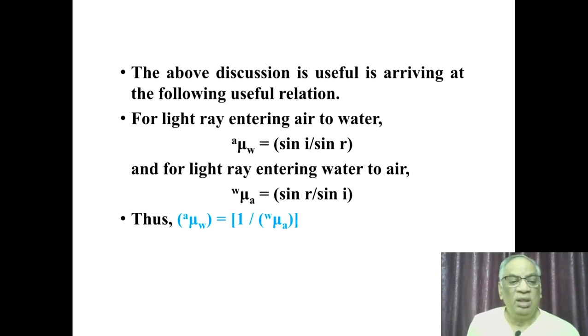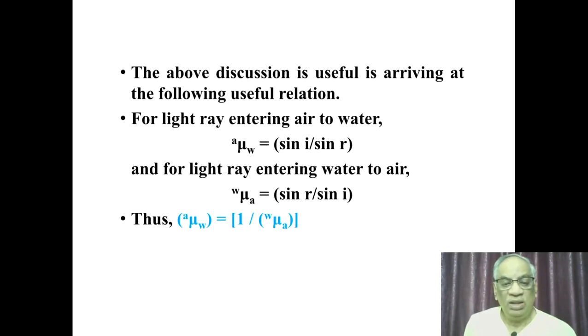That is, refractive index of water with reference to air is nothing but inverse of refractive index of air with reference to water. That is, A mu W is equal to 1 by W mu A, or W mu A is equal to 1 by A mu W. This is another useful expression obtained from principle of reversibility.